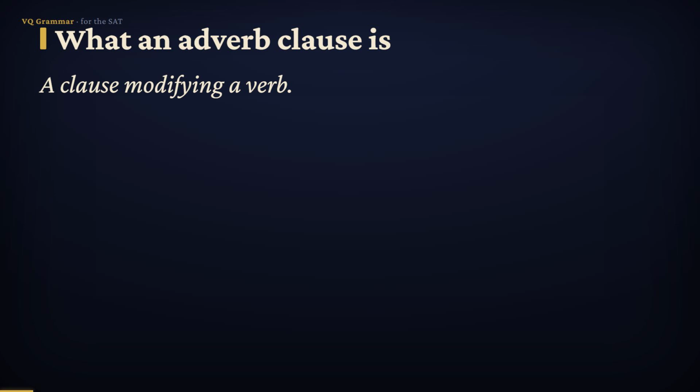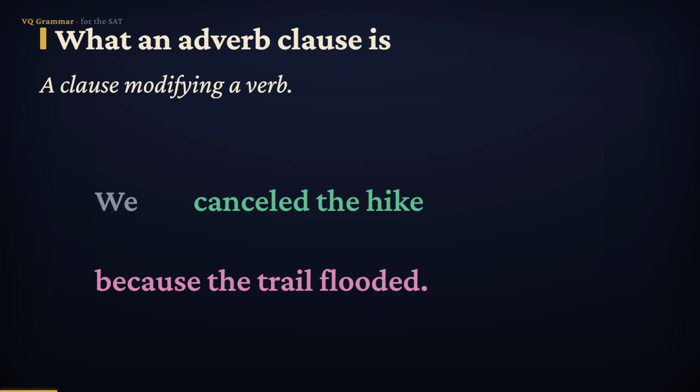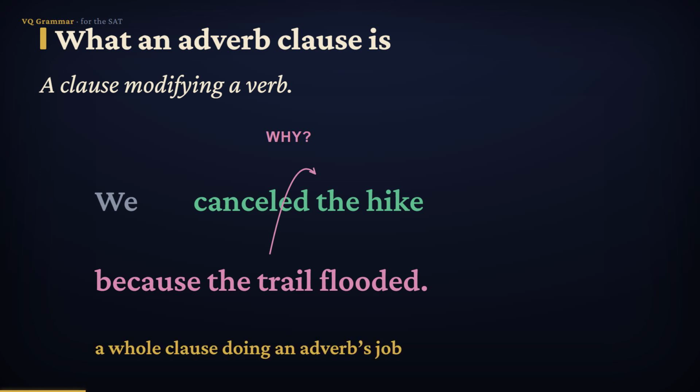We've seen adjective clauses describe nouns. Adverb clauses do the adverb's work. An adverb clause is a subordinate clause that modifies a verb, an adjective, or an adverb. We canceled the hike because the trail flooded. The clause, because the trail flooded, modifies the verb canceled, telling us why we canceled. So an adverb clause is a full clause doing an adverb's job.